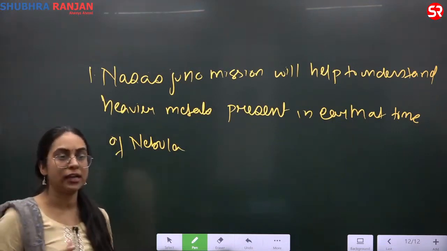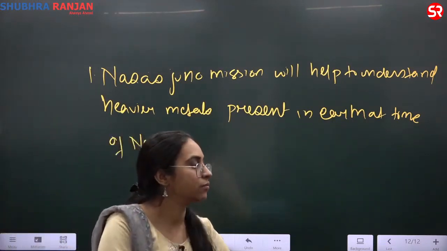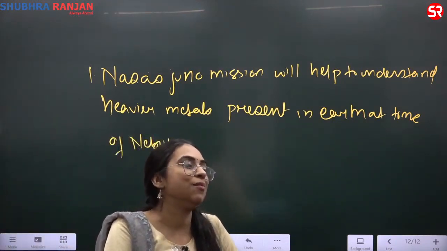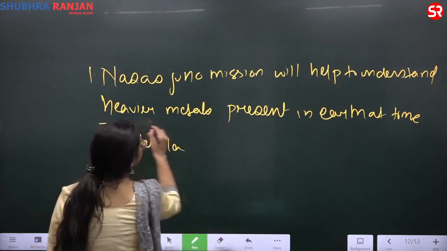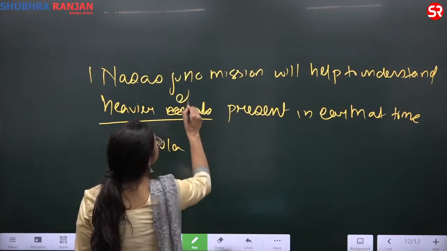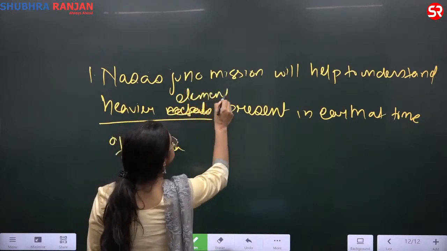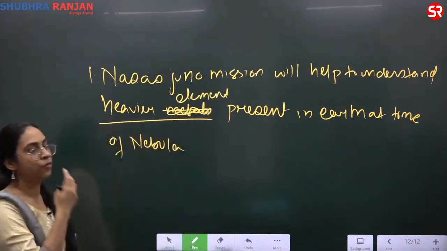If I want to understand what the heavier elements were when earth was in the nebula stage, I can understand by this. Write elements instead of metals: heavier elements present in the earth at the time of nebula.